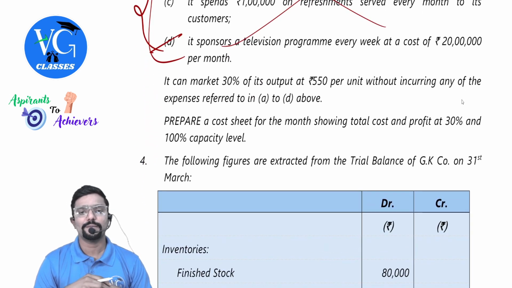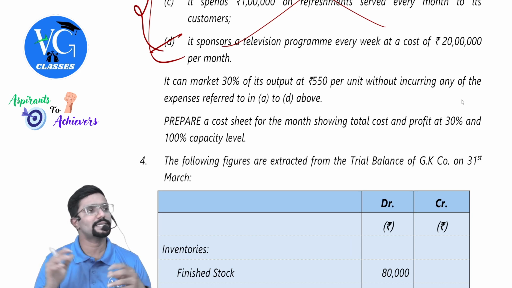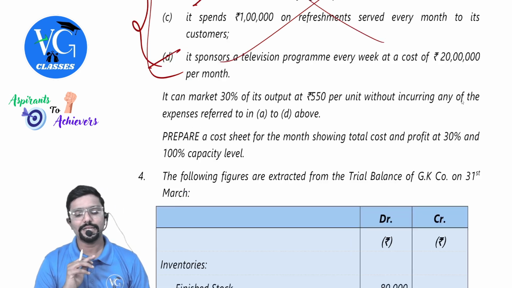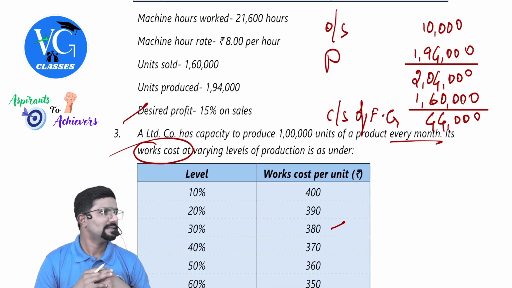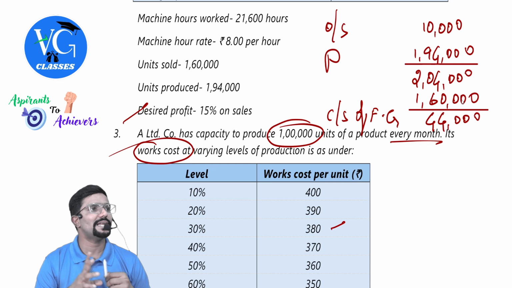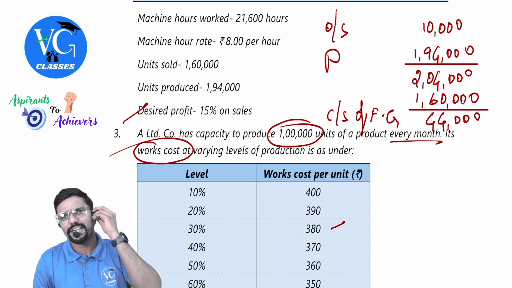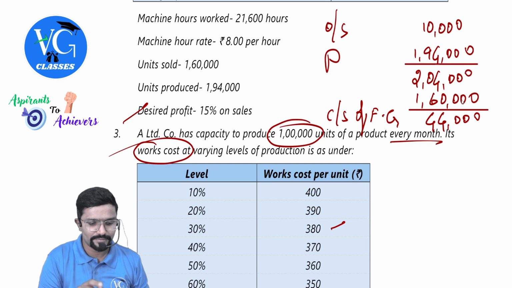Prepare a cost sheet for the month showing total cost and profit at 30% and 100% capacity level. Both the capacity levels they have asked. So at 30%, what will be the units? 30,000. At 100%, 1 lakh. Because it is given here: it has a capacity to produce 1 lakh, which means at 100% capacity they will be producing and selling 1 lakh. At 30%, 30,000. No opening, no closing stock. Very easy.